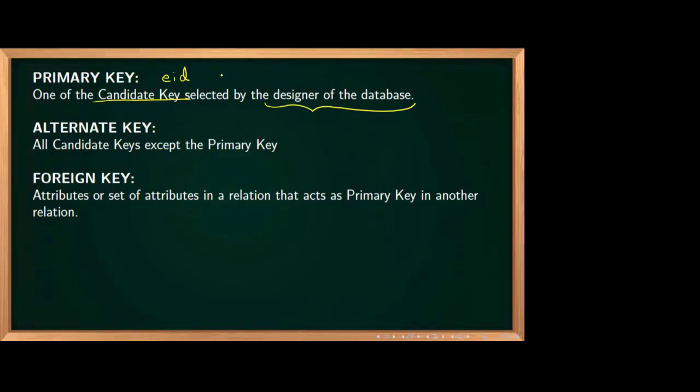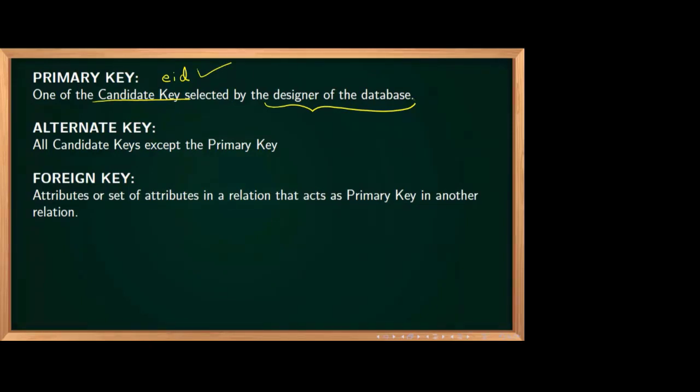If more number of candidate keys are there, database designer, based on the data we are going to store, will decide what should be the primary key. Any one key from the set of candidate keys he can make as primary key. In the previous case, only one option, so he has to choose it as primary key.